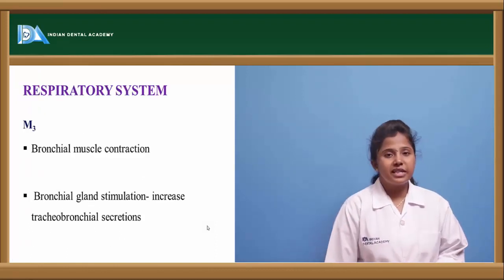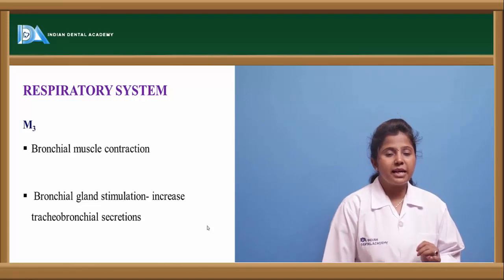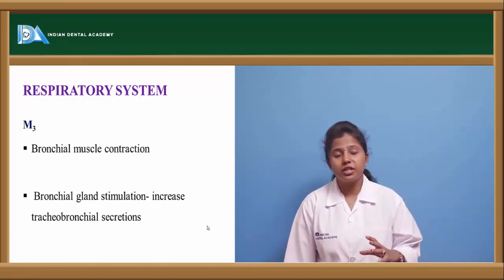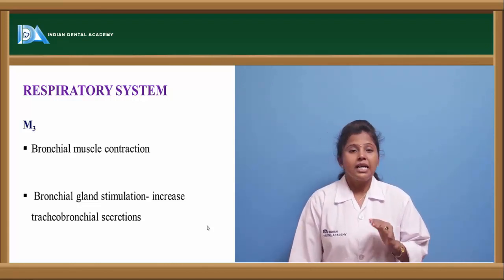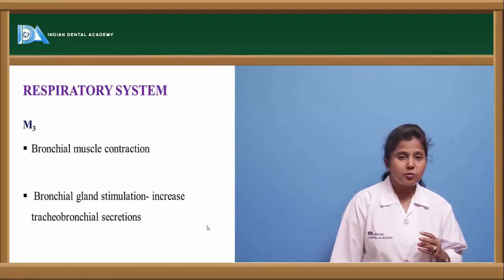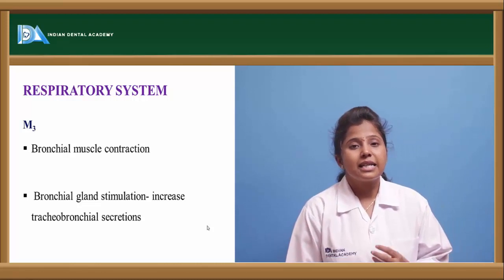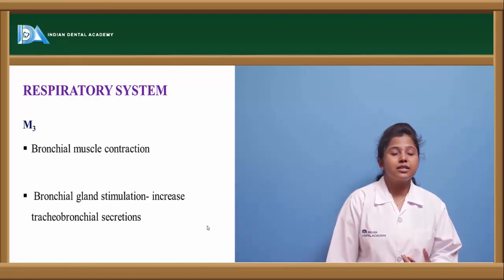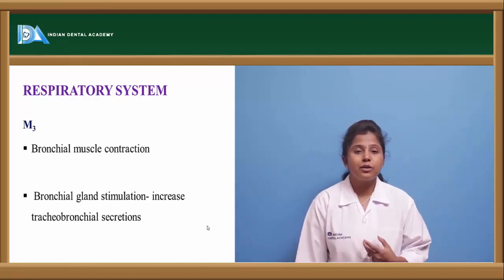If we see the respiratory system, M3 type of receptors are present. These cholinergic drugs which bind to M3 receptors cause bronchoconstriction. First, there will be bronchial smooth muscle contraction, as well as the secretions from the bronchial glands will be increased.